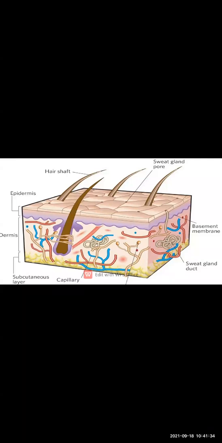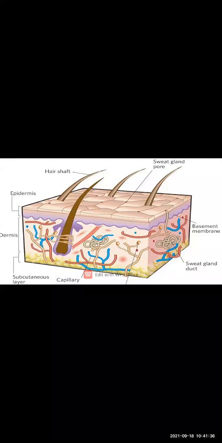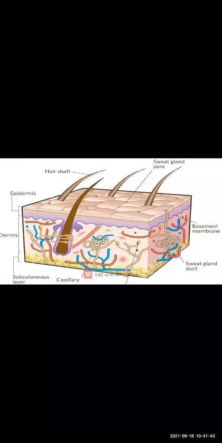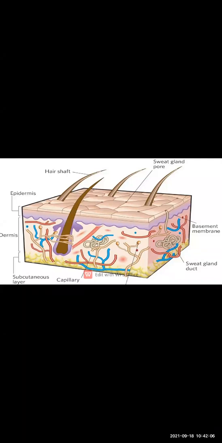Okay, when we play in the sun, when we are playing on the ground and coming home, we perspire a lot, we sweat a lot, and our skin is already wet. So this skin which is wet, that is wet due to the sweat glands. From the sweat pores the sweat is coming or emerging out. Okay, which we call "pasina aata hai". And you have small hairs growing on your skin, that are known as hair shaft.